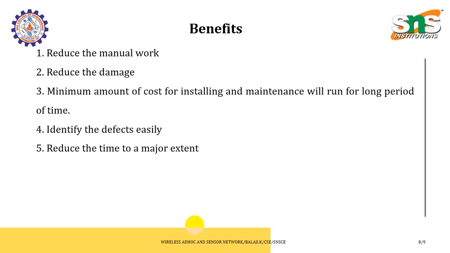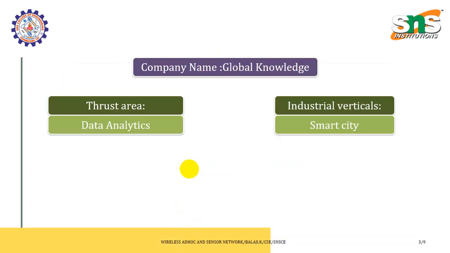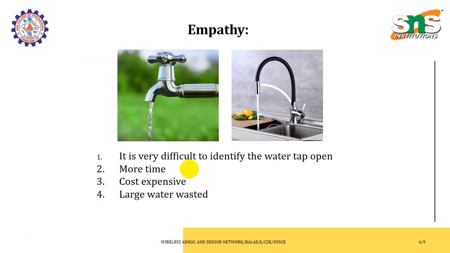When we had a discussion during the empathy part, they expressed their pain points in identifying the problem. The main problem they expressed was that it is difficult to identify. Secondly, more time is required. Thirdly, a large cost is needed. Lastly, a huge amount of water is wasted.